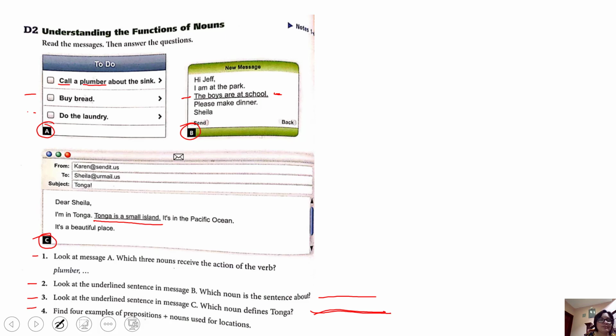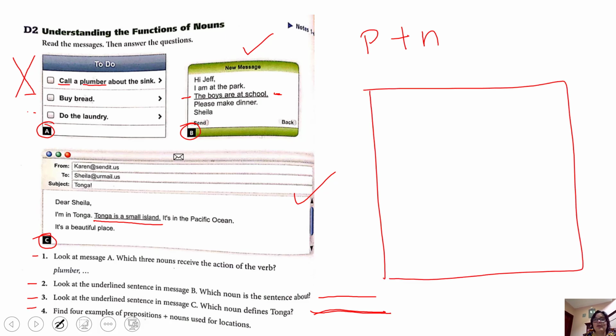Number 4, it says that you have to find 4 examples of preposition plus nouns used for locations. 4 locations, preposition plus noun. And I would tell you that in here we don't have prepositions plus nouns for locations, only in here and in here, so you have to find them. And I will help you with number 1. You have to find 4 examples. You are going to write them below, okay? I will write them in this space, but you are going to write them down in the page.